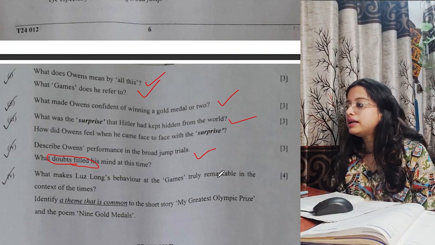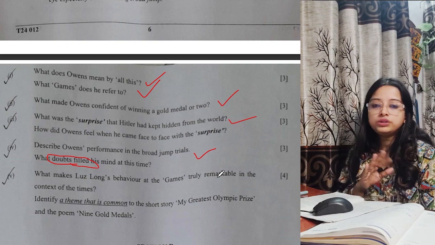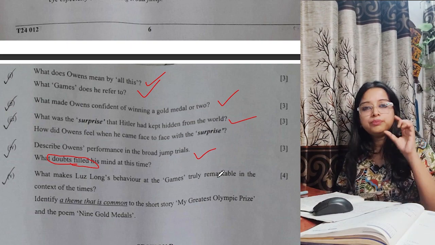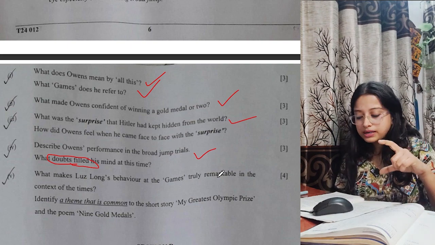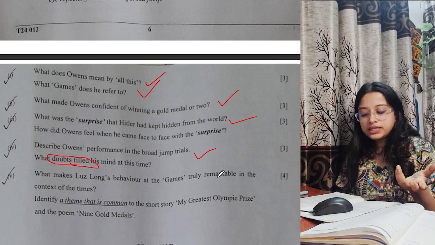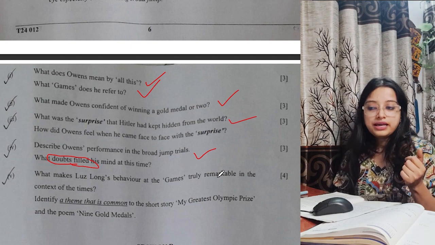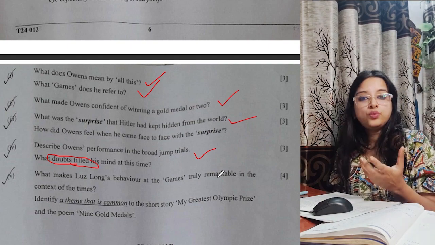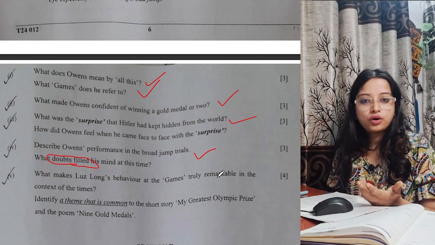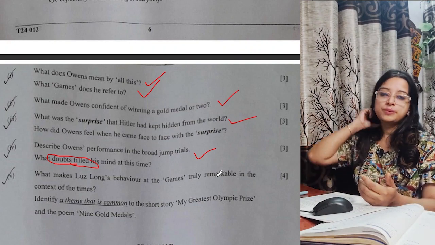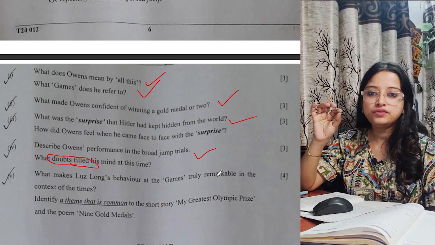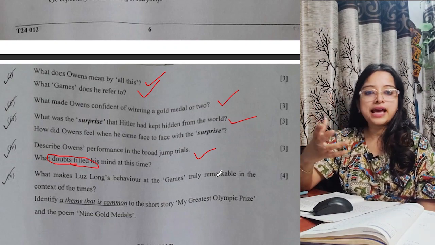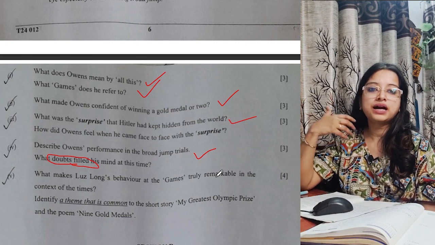And the last part, identify a theme that is common in both these 9 gold medals and the greatest Olympic prize. You can write that highlighted bold part, that it is not about winning or losing, it is all about taking part and how you play it and whether you can fight well. So that is all about the Olympic Games. And the reality of the Olympic Games was to build a friendly attachment between the countries.